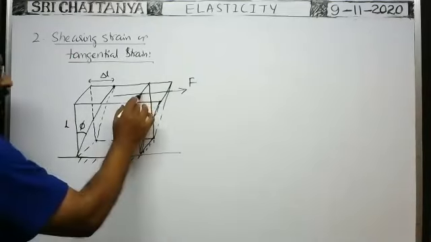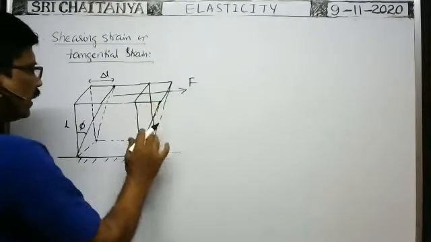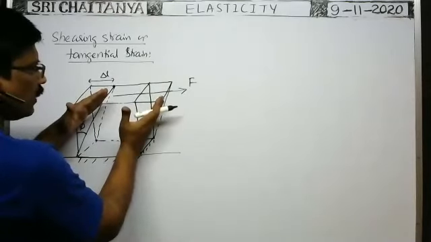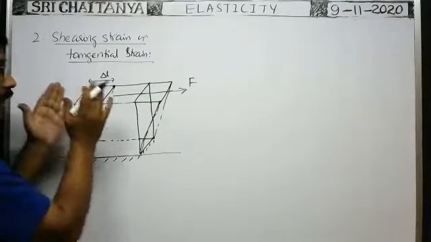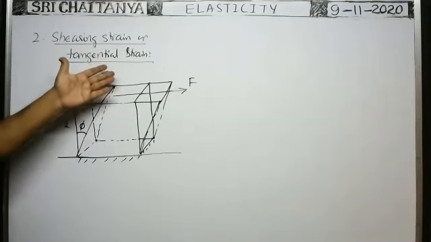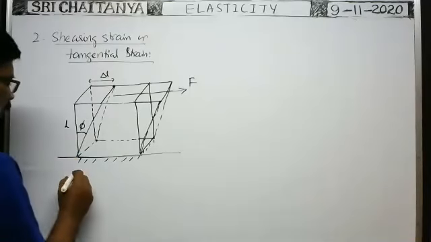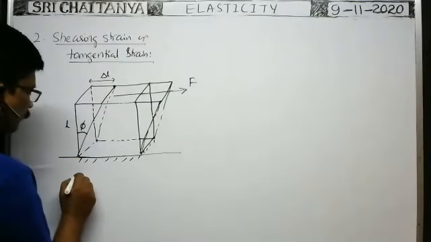Because of this tangential force applied on a body along the tangential direction, only the shape of the body changes, but there is no change in the volume of the body. Such a strain developed in the body is called shearing strain or tangential strain.